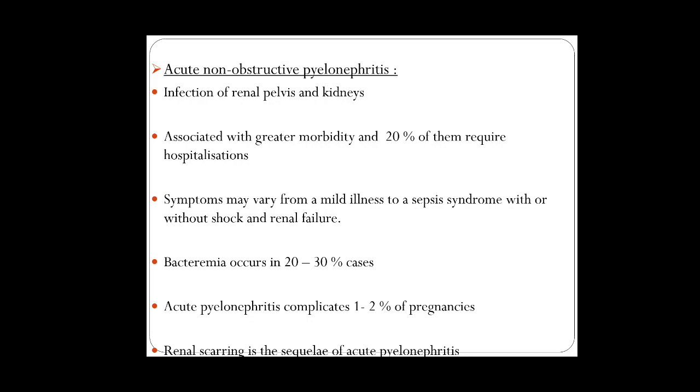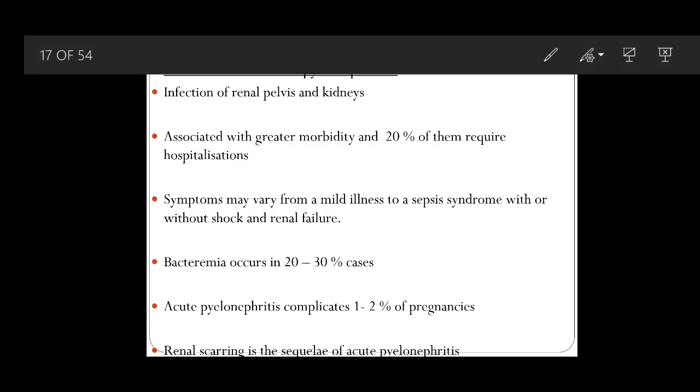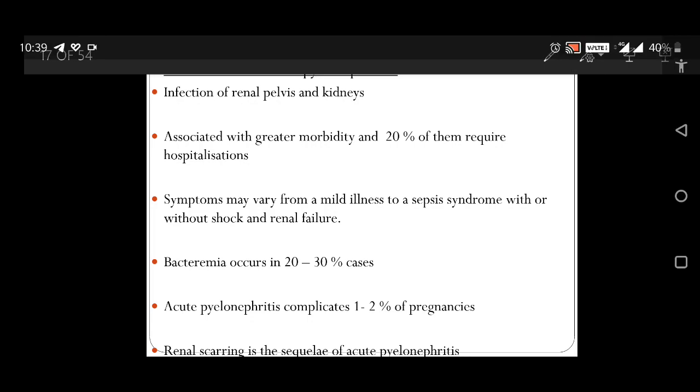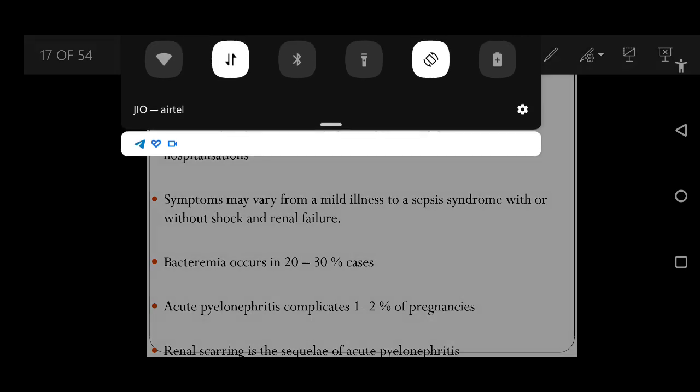There is bacteremia in 20 to 30% of cases. Acute pyelonephritis complicates 1 to 2% of pregnancies. Renal scarring is the sequel of acute pyelonephritis.